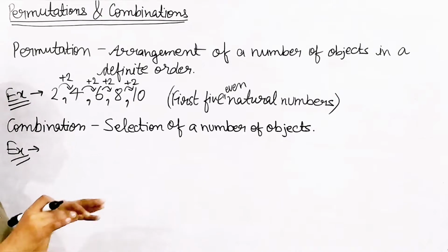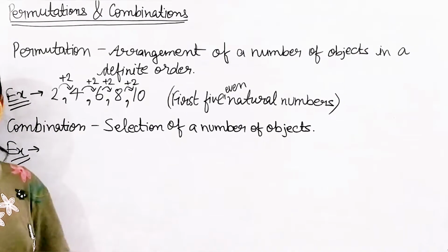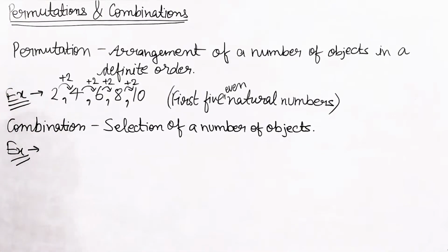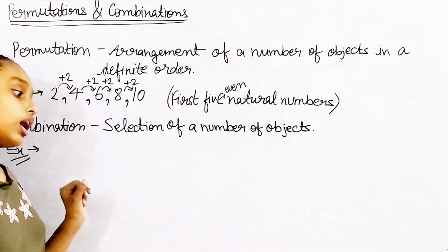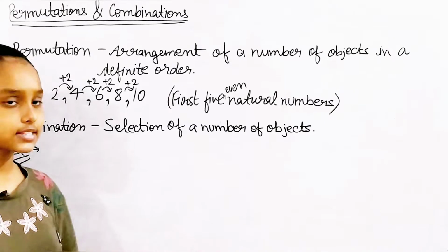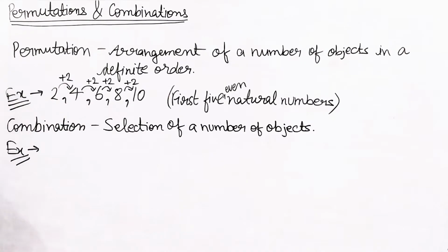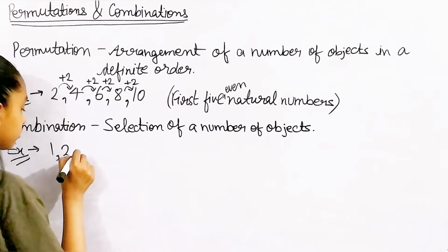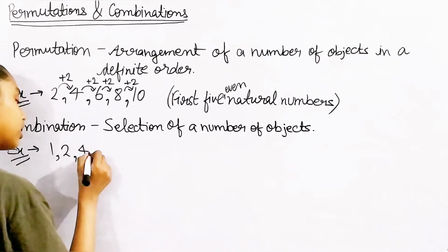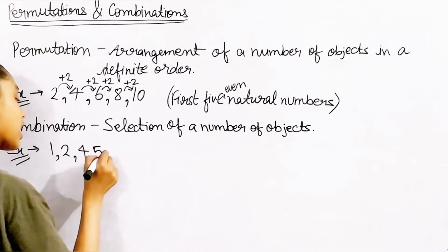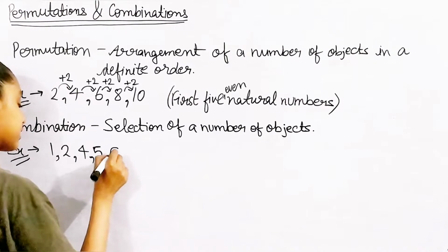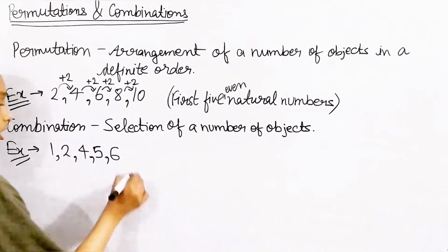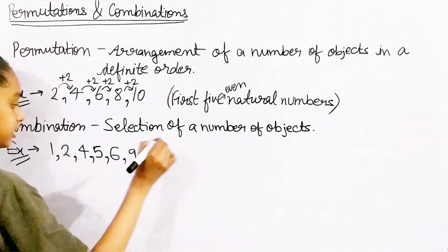So it is something, selection of a number of objects, right? Okay. Yeah, so let's take something like this way, okay? 1, 2, 4, 5, 6, and 9.